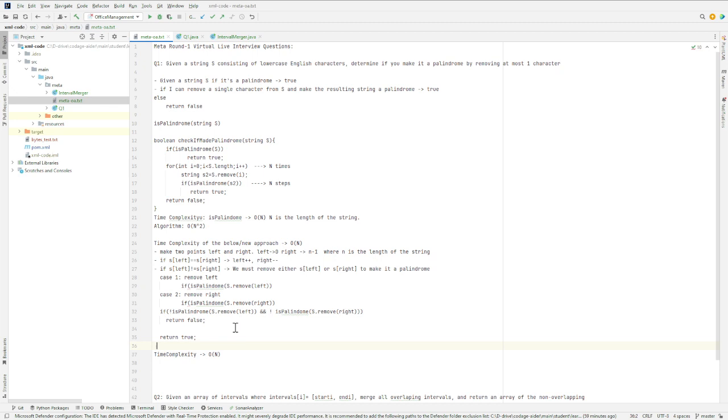So the basic logic is, if we get two left and right characters which don't match, then to make it a palindrome we will have to remove one of those, and we can try removing one of those and see if that's a palindrome. So remove left and see if it's a palindrome. If it's not, then remove right and see if it's a palindrome. If it's not a palindrome, that means by removing left or by removing right, still the string cannot be made a palindrome. And since we are allowed to remove at most one character, the string cannot be made a palindrome by removing at most one character and we return false. Otherwise, we just remove a character and that was a palindrome and so we return true. So this is time complexity n.